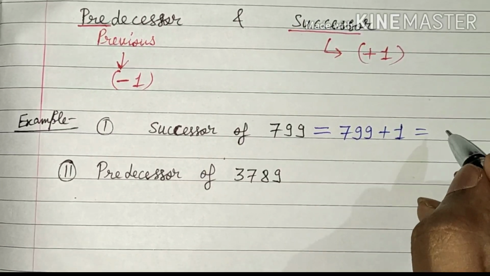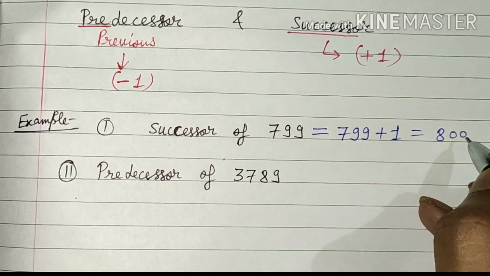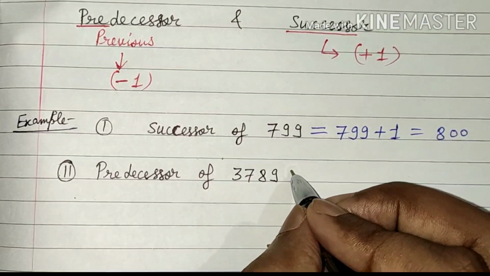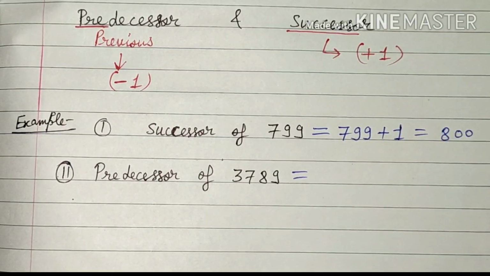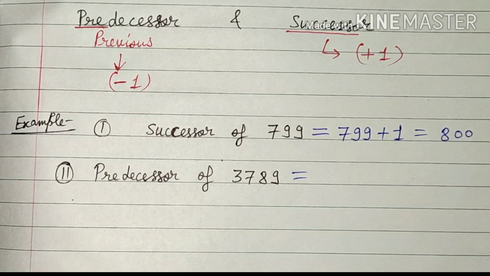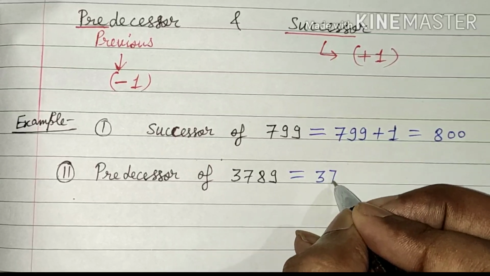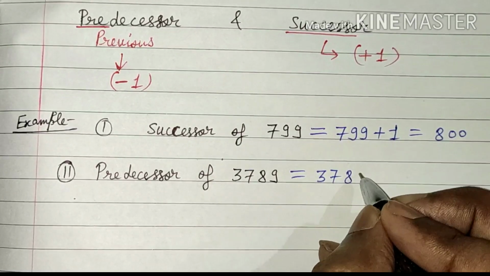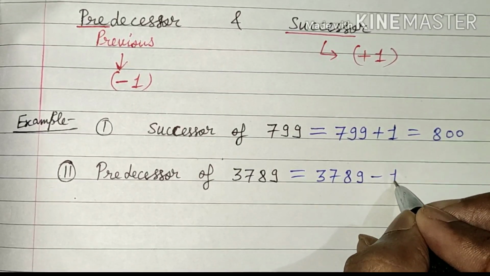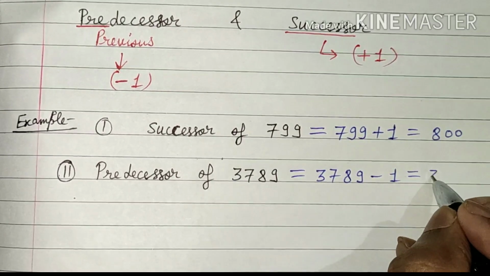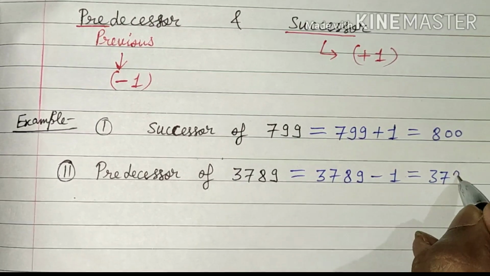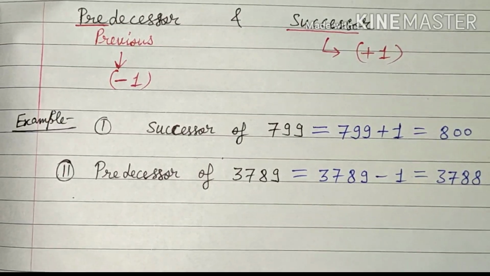So 799 plus 1, it will become 800. Now predecessor means previous number. So previous number means we will have to subtract 1 from this number. So 3789, when we will subtract 1 from this number, we will get 3788.